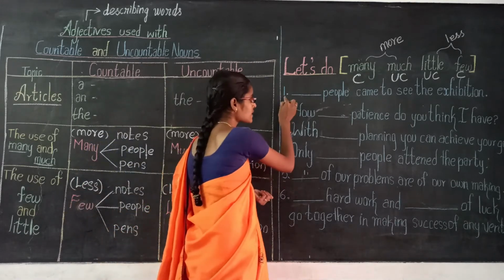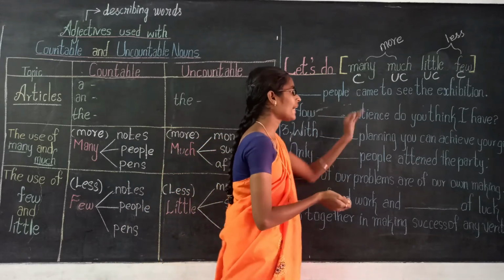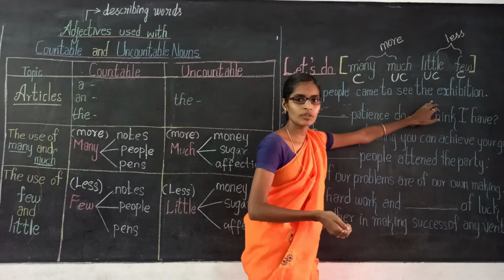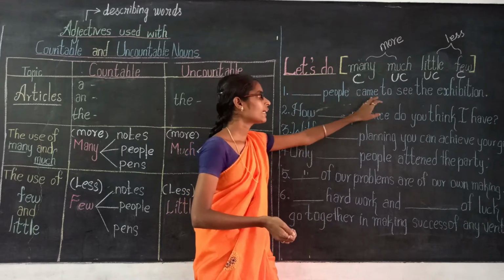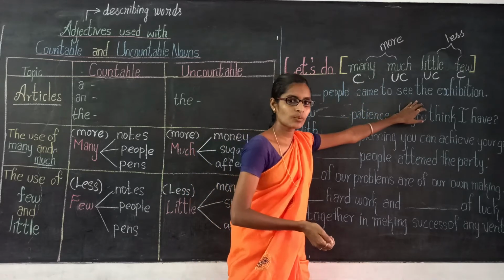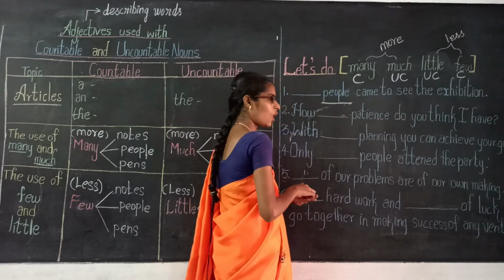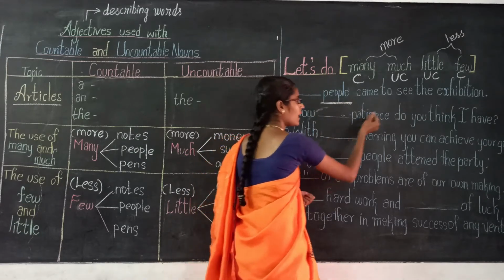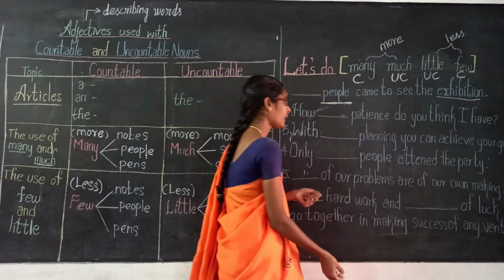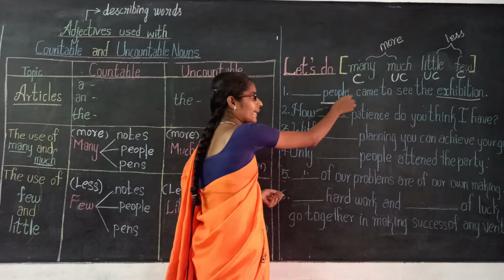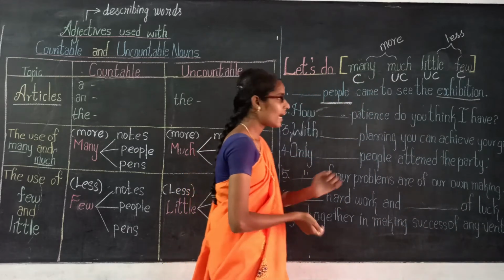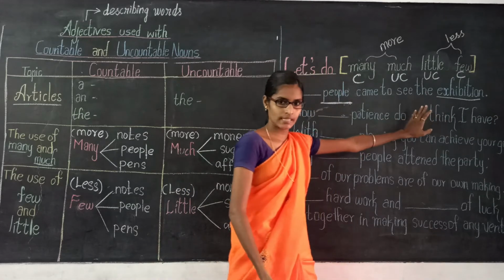First, read the sentence: "Dash people came to see the exhibition." Here the nouns are people and exhibition. Exhibition is the keyword for this sentence.